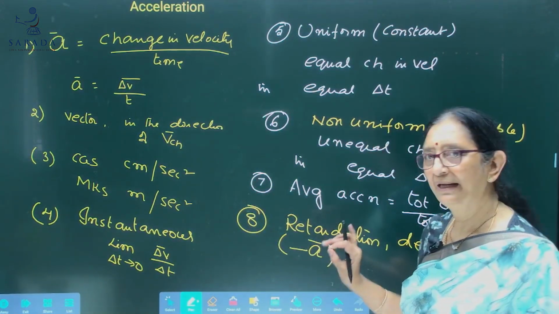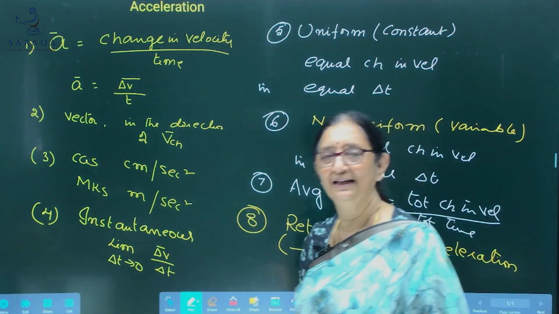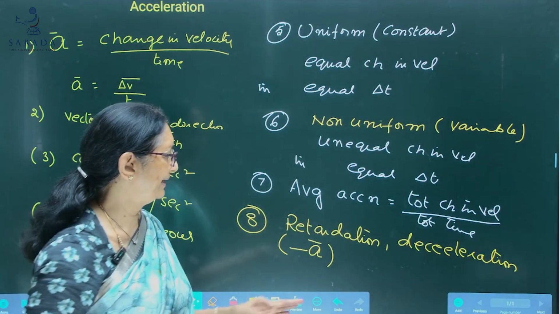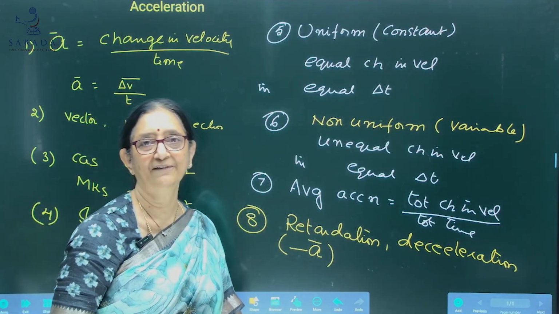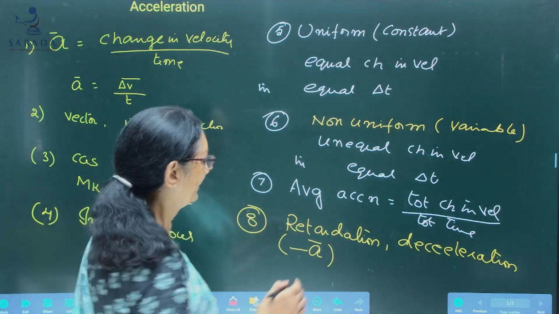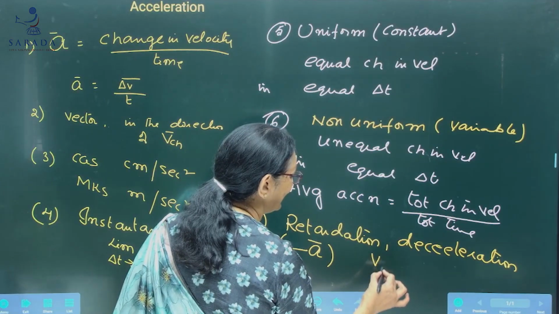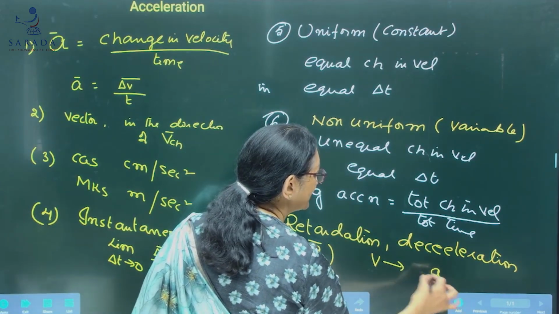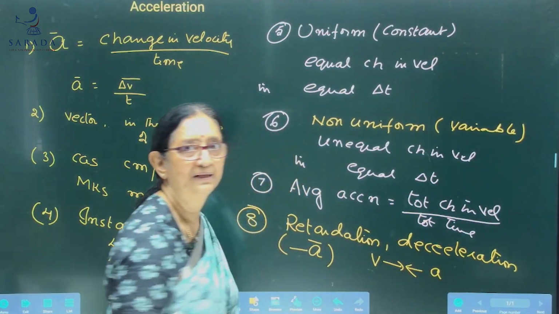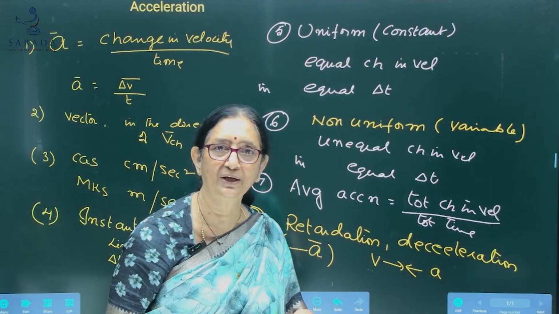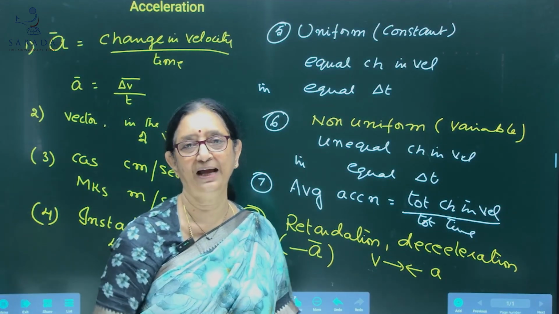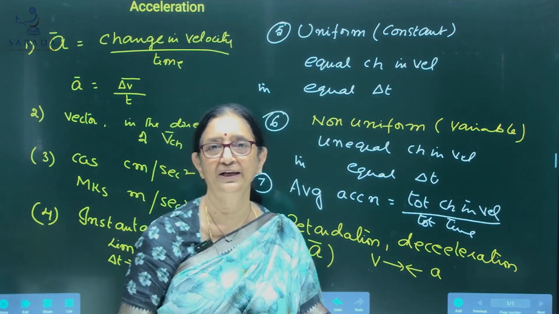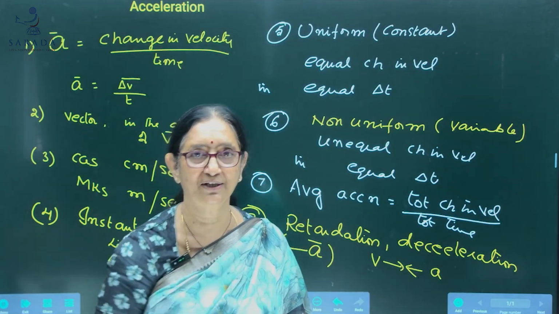Retardation means deceleration or negative acceleration. Here the direction of acceleration is opposite to the velocity. So the speed of the body decreases with time in case of a body moving with retardation.